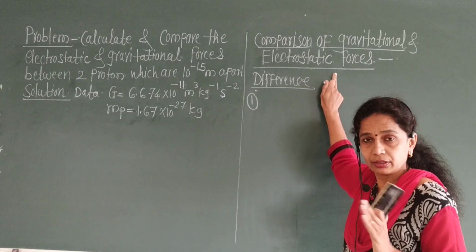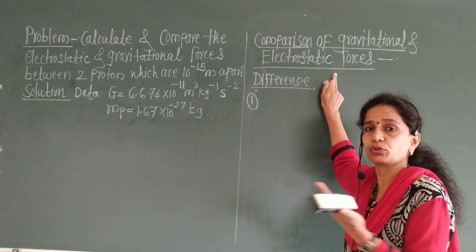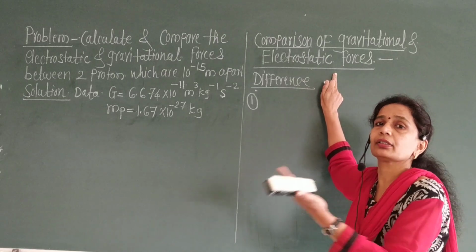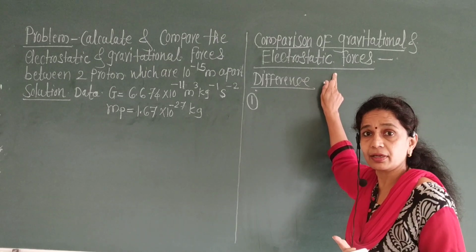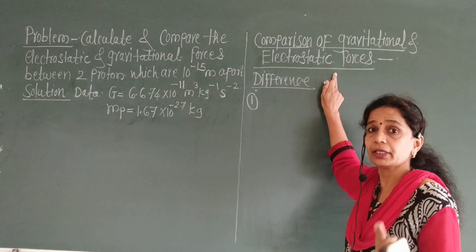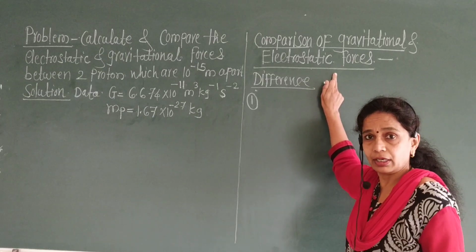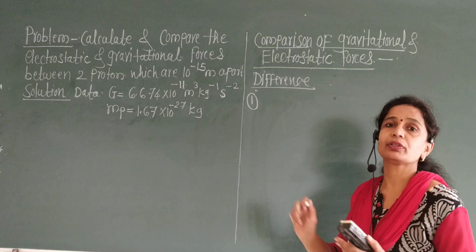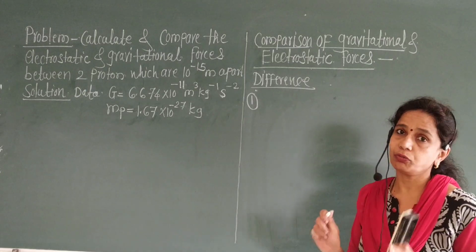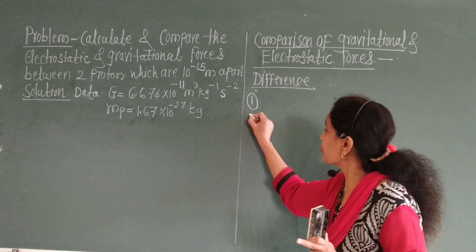If both the charges are positive, then the force between them is repulsive. If the charges are unlike, then the force between them is attractive. Okay, this is the first point.